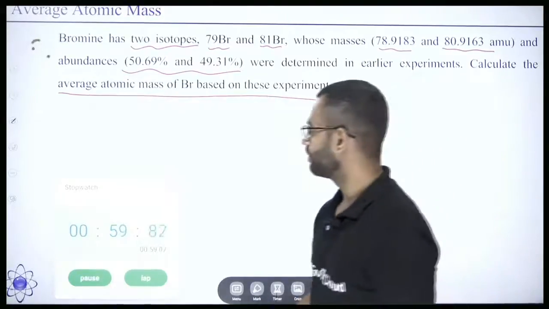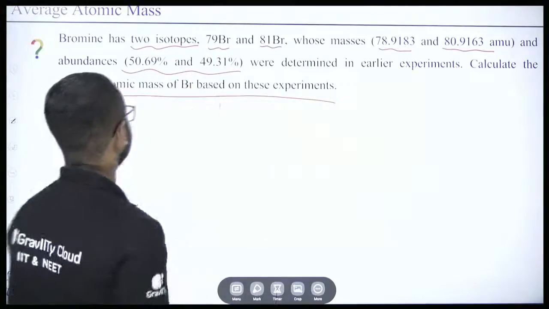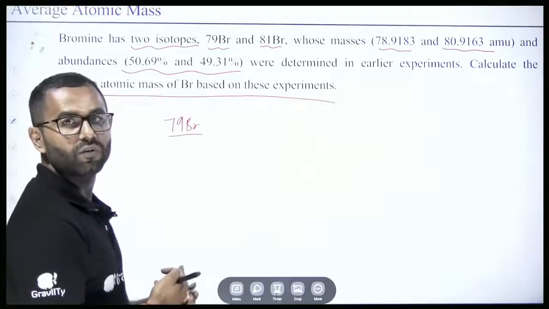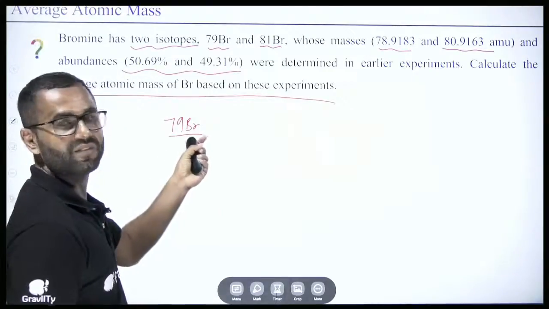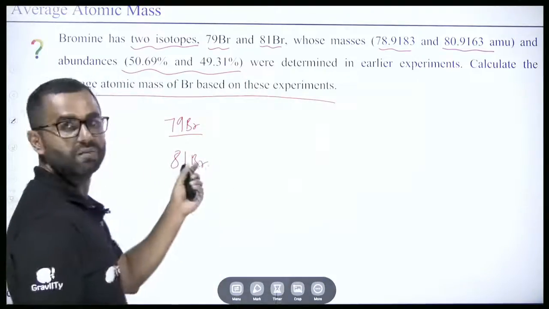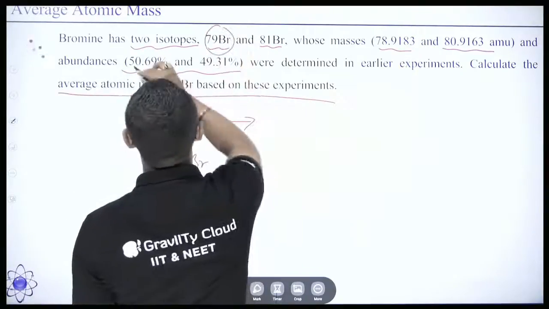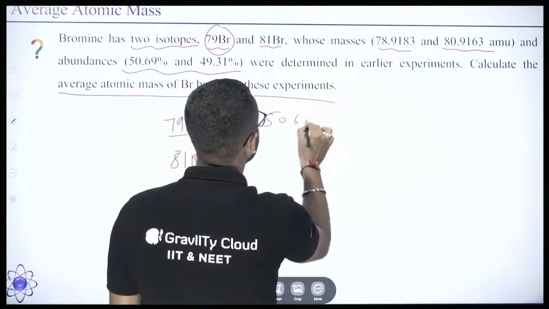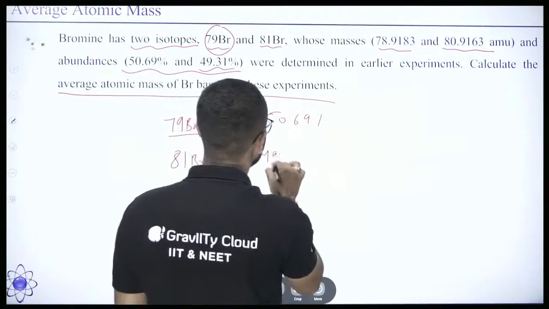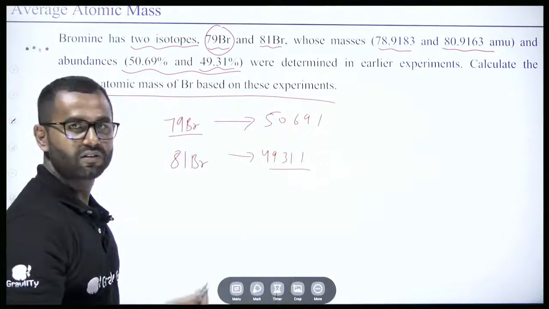See, the technique is the same. Now we have 79Br. When I say 79Br, that means a bromine atom having the mass number of 79. And I have 81Br. That means a bromine atom having the mass number of 81. Now how much is each available? 79 is available 50.69%, and 81 is available 49.31%. Right? Now same method, same formula.